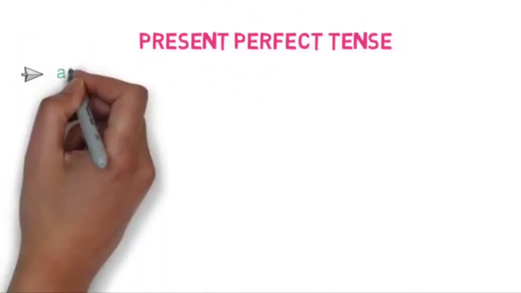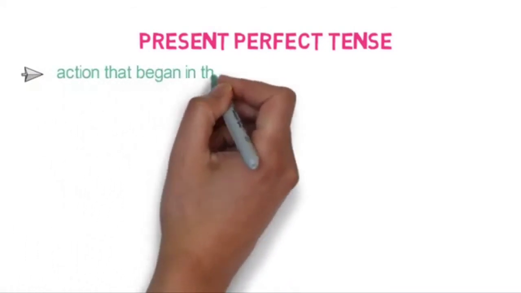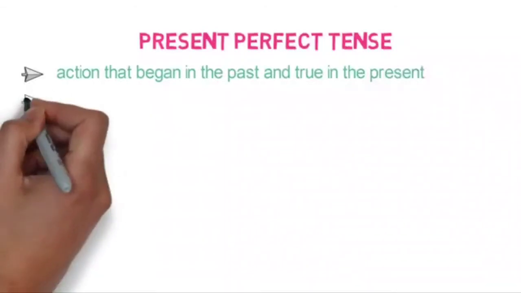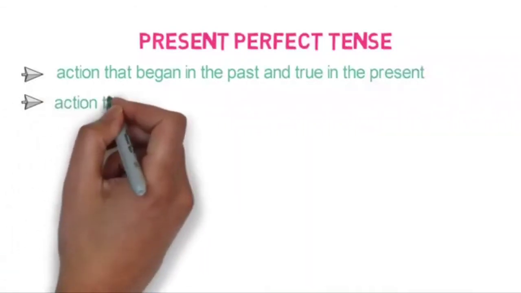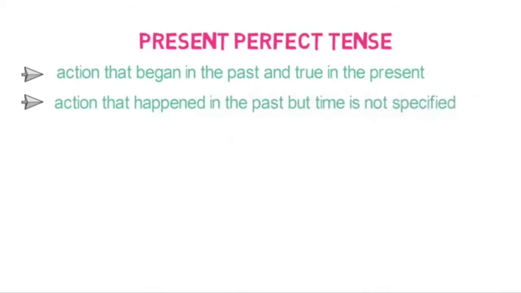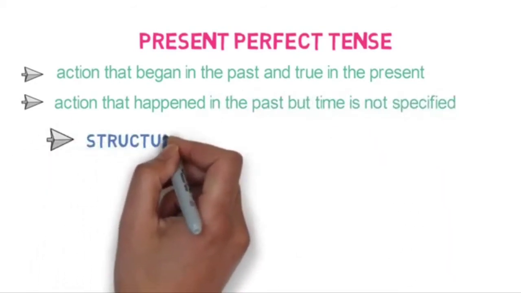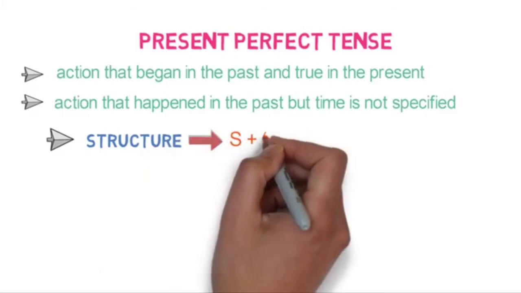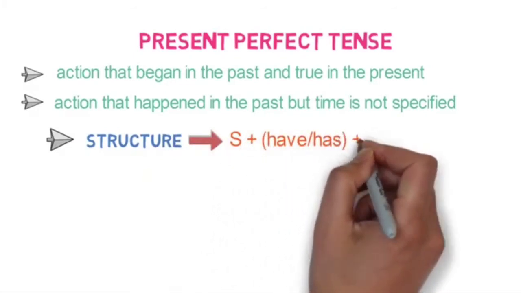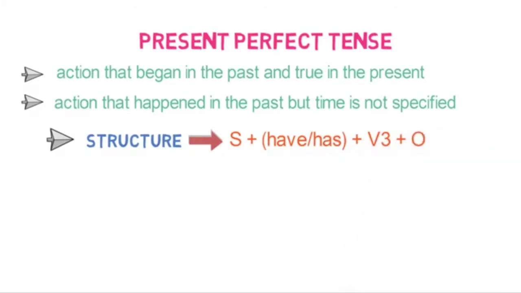It refers to an action that began in the past and is true in the present. And it also refers to an action that happened in the past, but time is not specified. The structure and the sentence pattern of the tense is subject plus have or has plus verb 3 plus object.